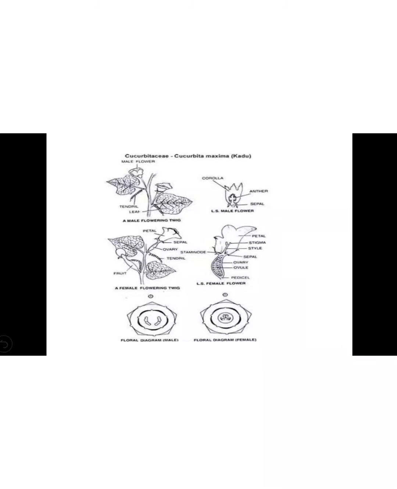This is a figure of the Cucurbita maxima plant. In this there is the whole plant, with a twining structure, and the tendrils are present. Then next are the female flower and the male flower. In this male flower only stamens are present, and in this female flower the ovary is present.